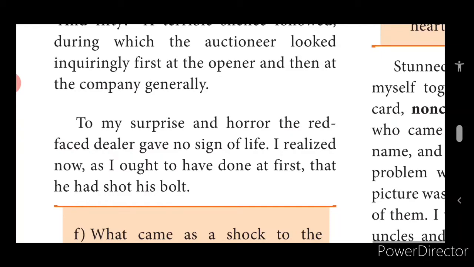Now, when this red-faced fellow didn't give any sign, didn't say anything, our narrator was in trouble. Only then he realized what a great mistake he had made. If no one increases the price, then who has to pay the money for the picture? The narrator has to pay. Only then he realized, why did I open my mouth when I'm not going to buy the picture, when I'm not going to take up anything in the auction? Why did I open my mouth? Now no one is willing to increase the price, which means I must pay